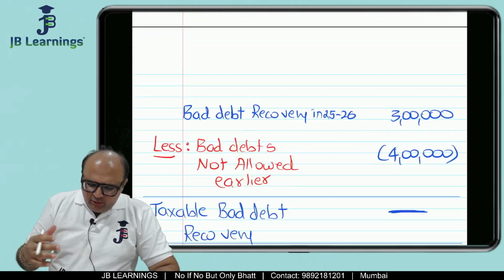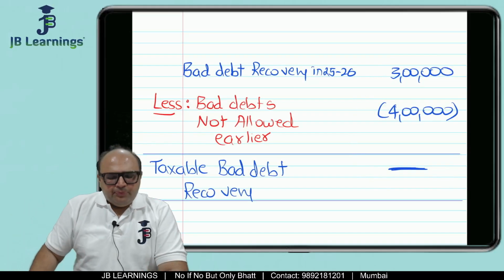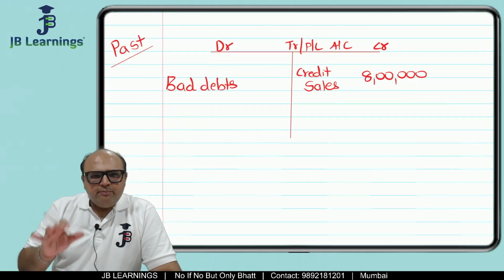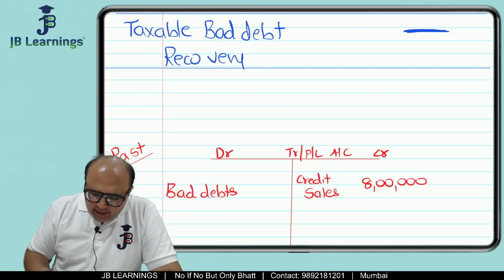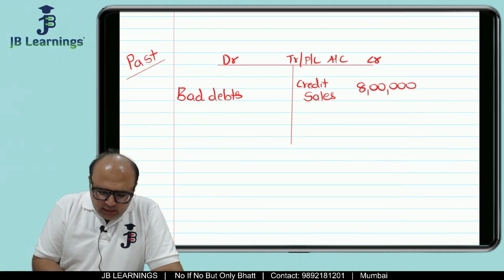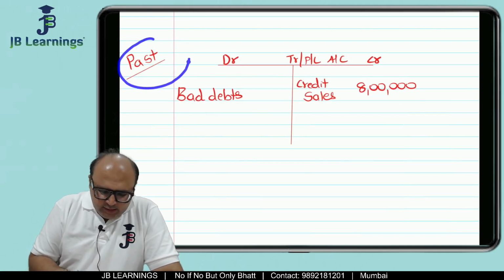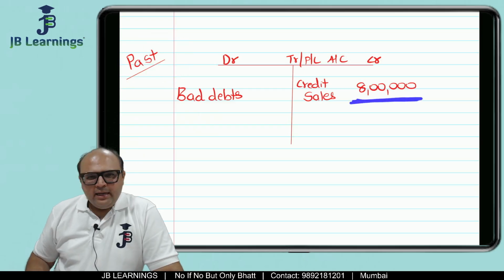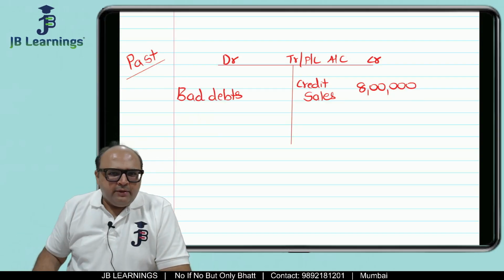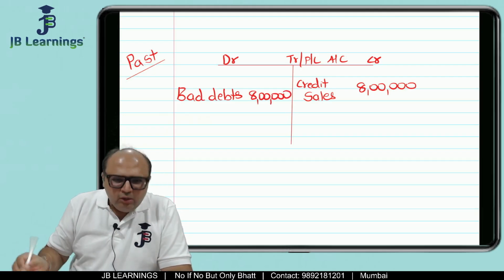But I will also tell you how this formula is derived and how this concept arrived. Let me give you a very simple example. Say in the past, there was an assessee who had credit sales of 8 lakh. Now, as per the assessee, this 8 lakh is not recoverable, and the assessee feels that the bad debt is 8 lakh. So that is a loss.